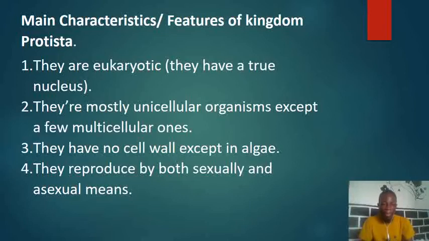Then feature number three is that they have no cell wall. But the algae, the plant-like protists, are an exception, as they have a cell wall. So let's take note of that. Then lastly, they reproduce both sexually and asexually. We shall be looking deeper into this in our subsequent slides.